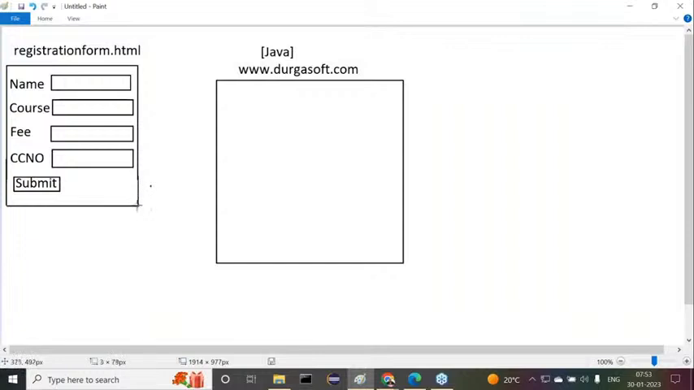All right, guys. Now tell me, all of you know why we are taking this credit card number, for the sake of transaction or not? For the sake of the course fee or not? Okay. Now this is registrationform.html. All right, sir.